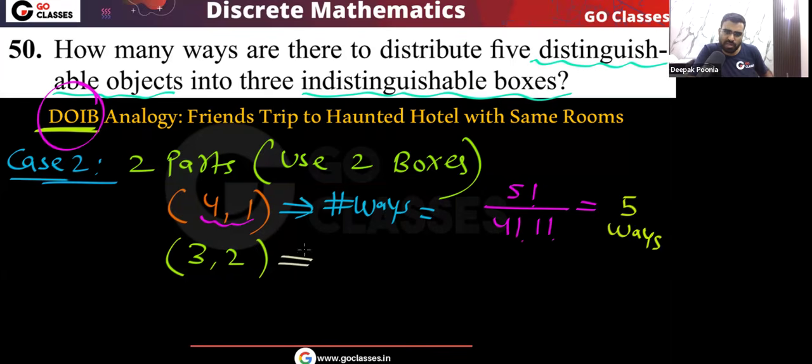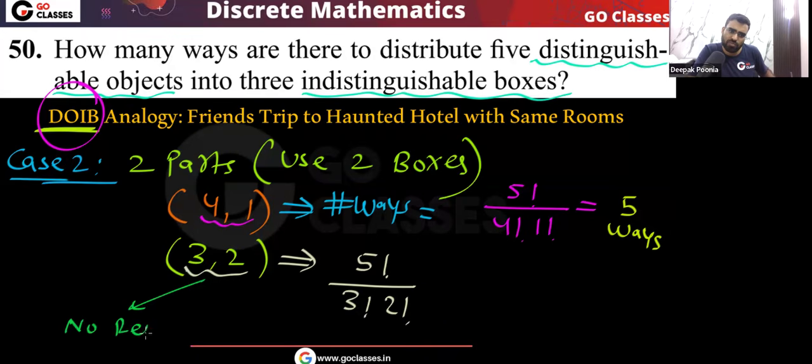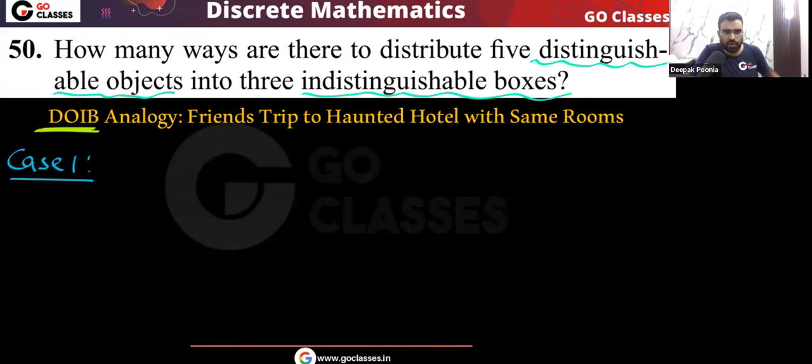And what about this next one? 3 comma 2. What will be the number of ways? That will be 5 factorial divided by 3 factorial, 2 factorial. Here also there is no repeated value. Yes or no? No repetition of value. So because there is no repeated value, this will be the answer: 5 factorial divided by 3 factorial, 2 factorial. So this will be 10. It will be 10 ways. In this case 2, in total we got 15 ways. And what about case 3?